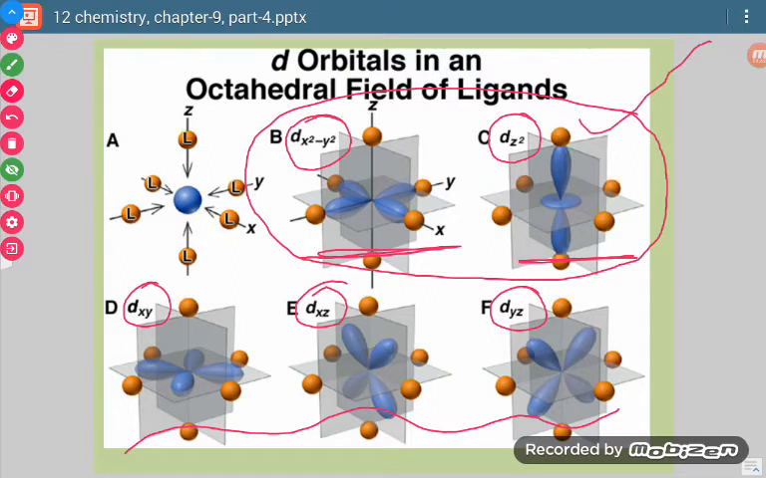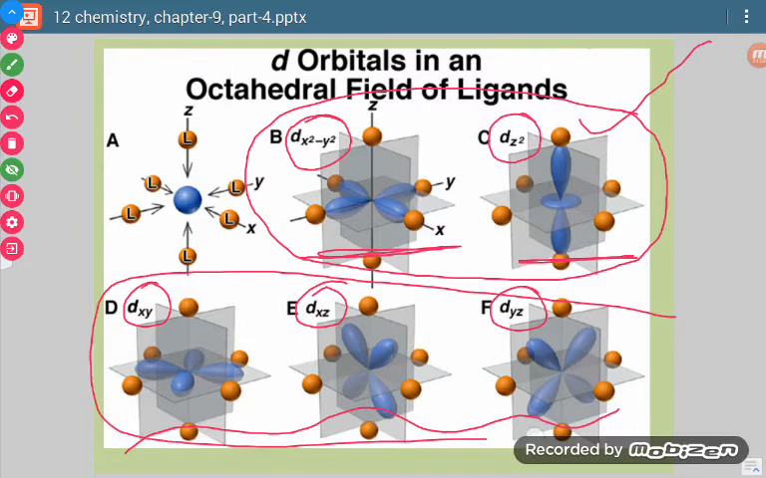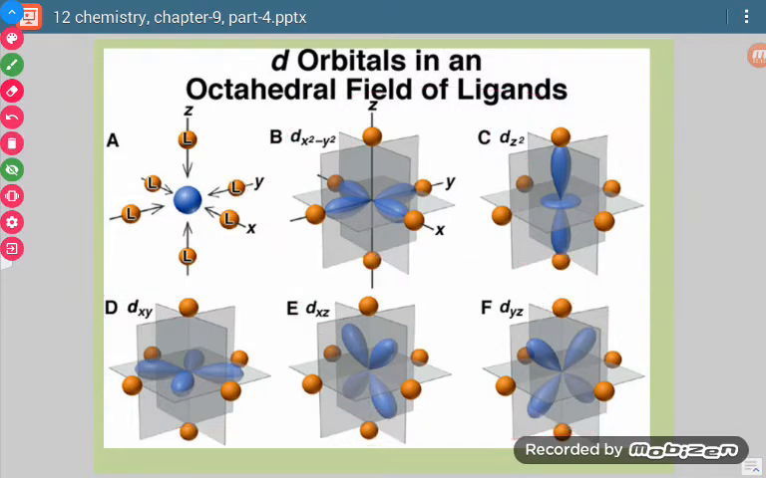So these 2 orbitals form the set which will have higher energy. Higher energy means less stability, whereas these 3 stabilize the molecule because they are not repelled by the ligands, as they are not on the axis, they are between the axes. So they stabilize the molecule and form the set of orbitals which has lower energy. Okay, so this is the effect.